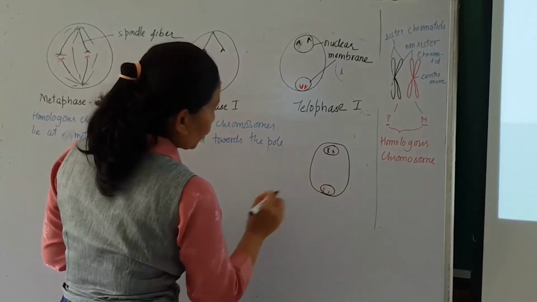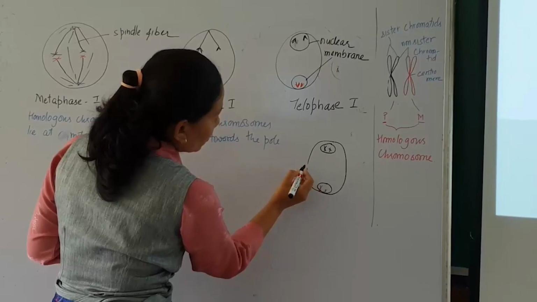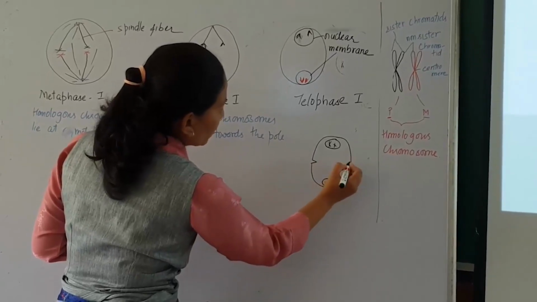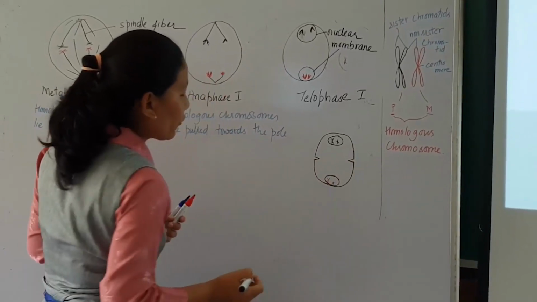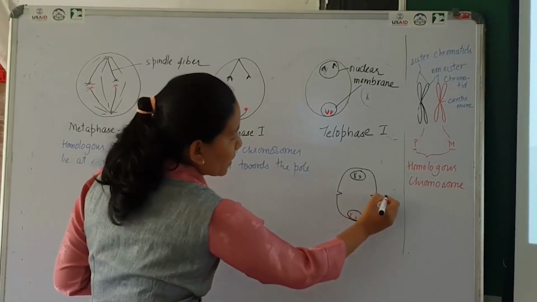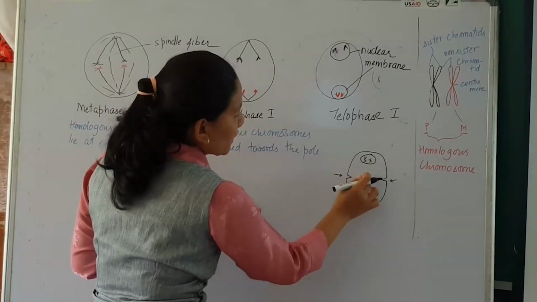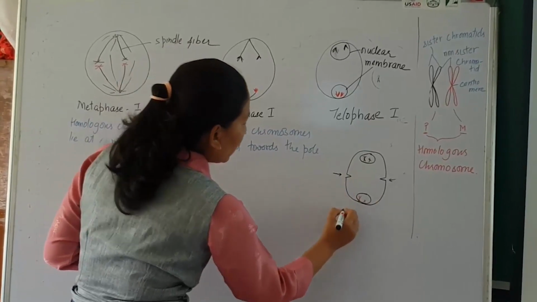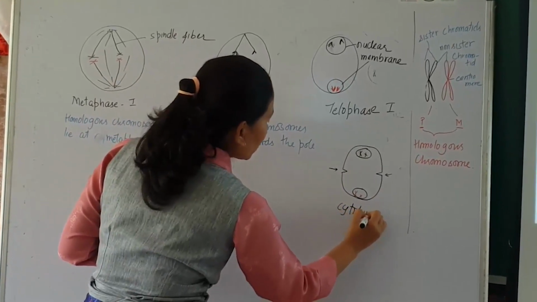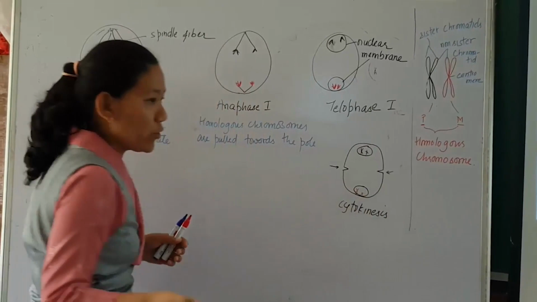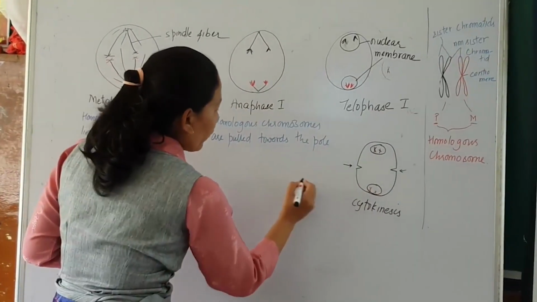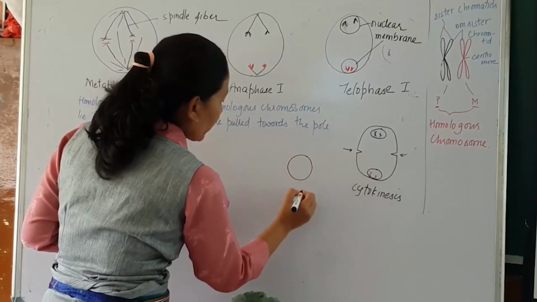Here there is a formation of a furrow, there is a constriction here, and in the case of an animal cell, the cytokinesis occurs from the periphery and moves towards the center. Finally, the cytokinesis, which is the division of the cytoplasm, gives rise to two cells.